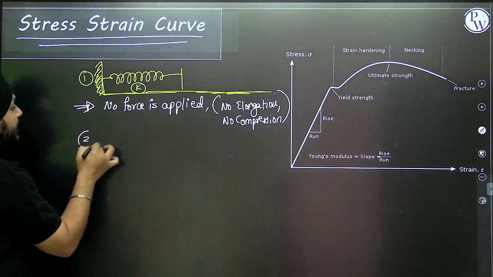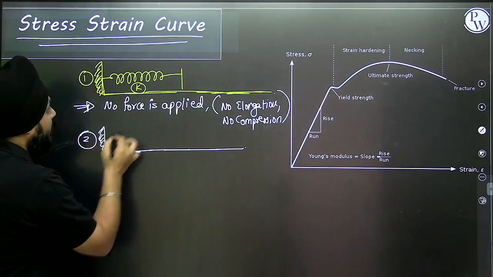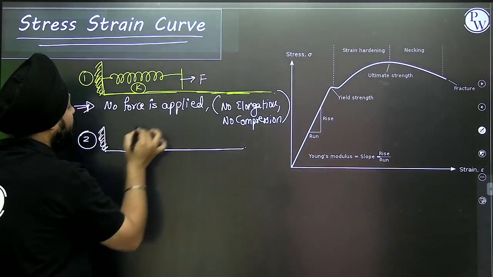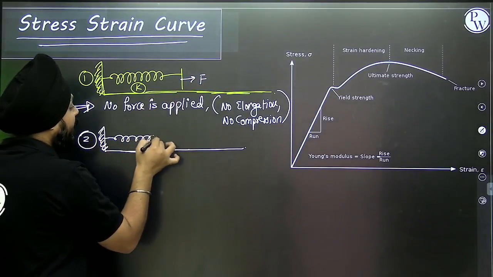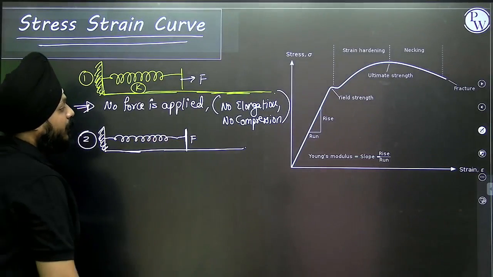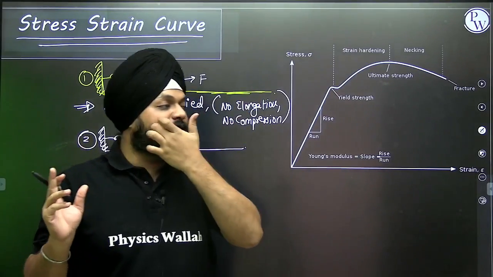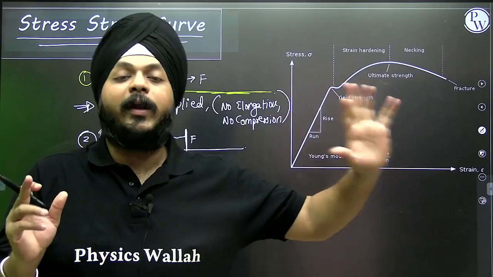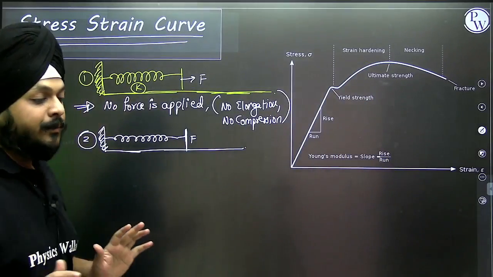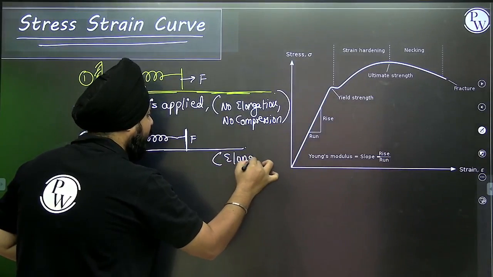Now suppose we apply an amount of force F. Obviously the spring will get elongated from its natural length. Just a minimal amount of force, and the spring gets elongated from its original length, so we face an elongation.